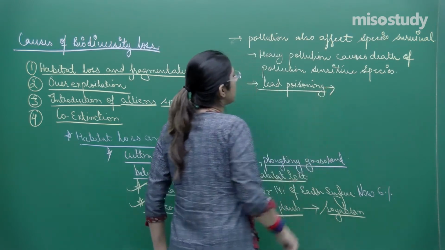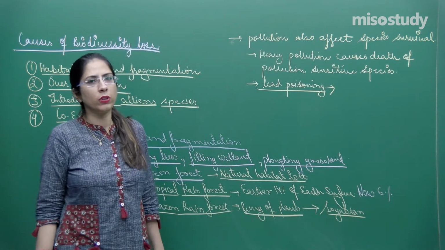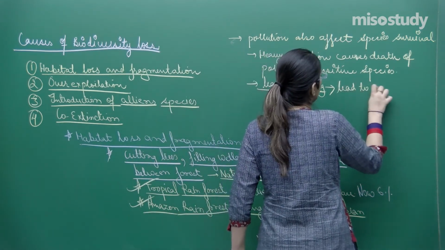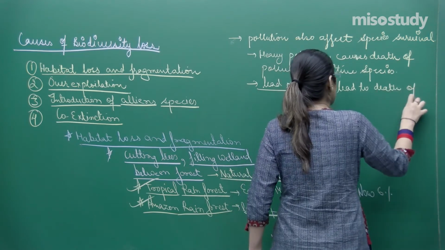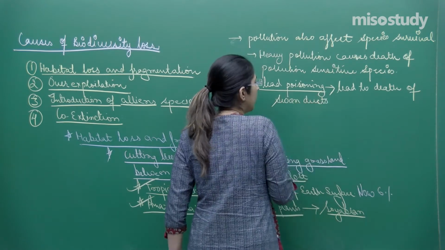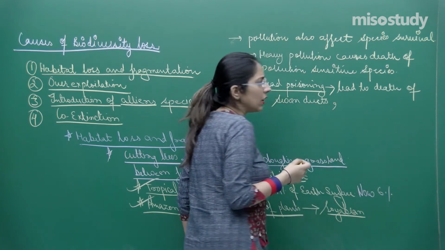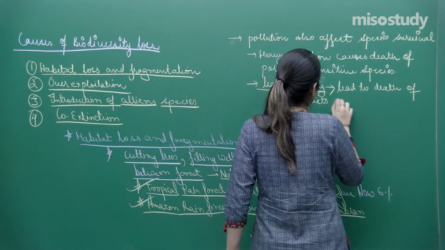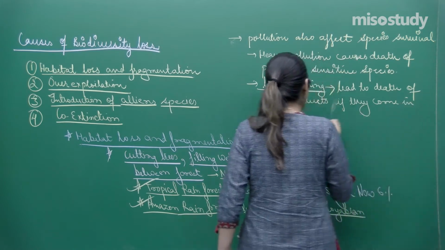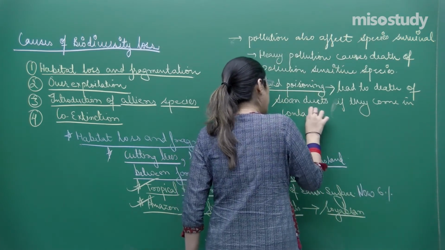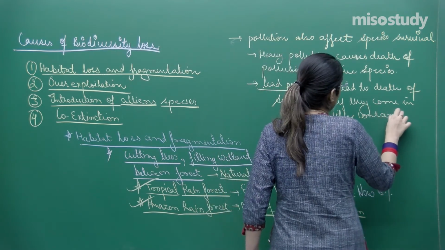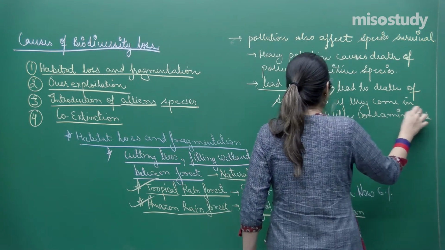Lead poisoning is that thing in which, if lead enters into the water bodies, swans and ducks are affected, leading to death of swans and ducks if they come in contact with contaminated water, contaminated with lead.